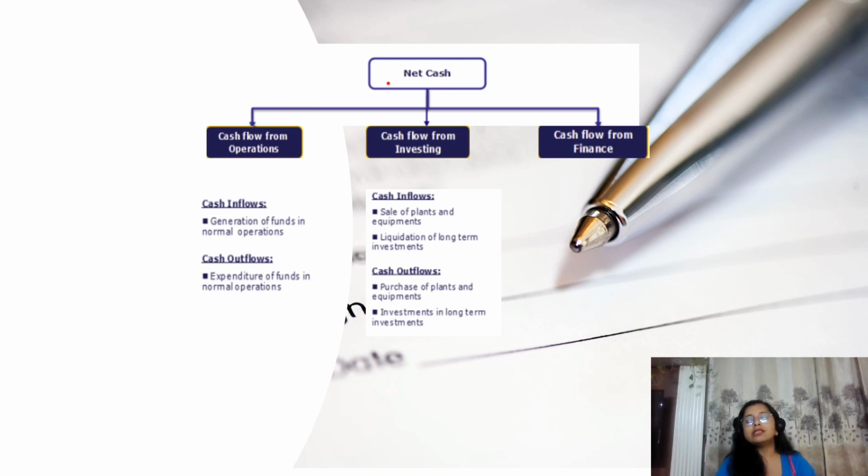You can see this in your family also: when your father does some business or job, they want to purchase land, furniture, or machinery for the house. Similarly, when a business generates excess cash, it wants to invest it in land, plant, machinery, tangible or intangible assets.